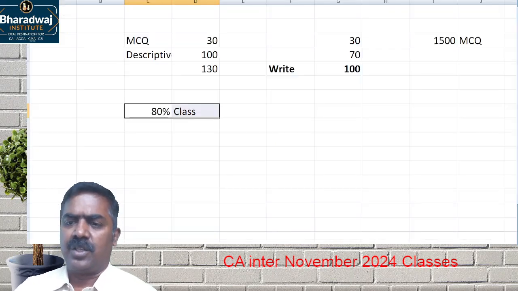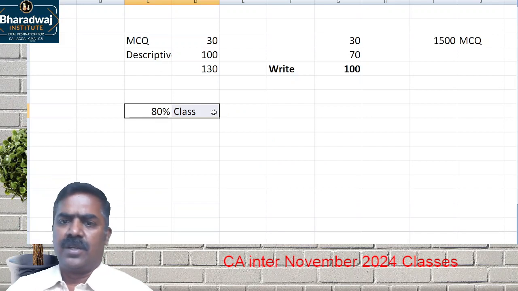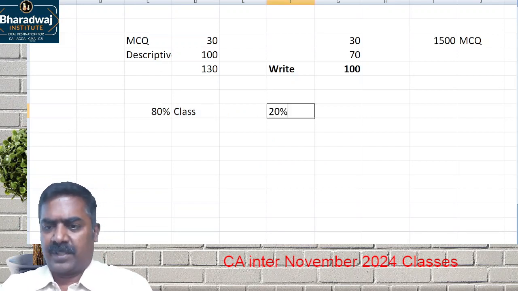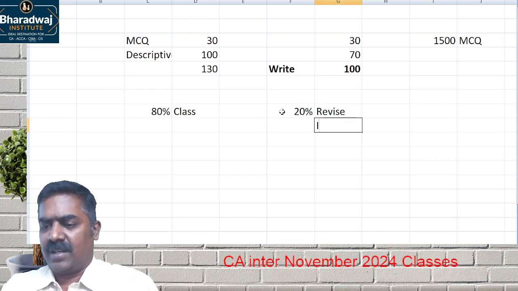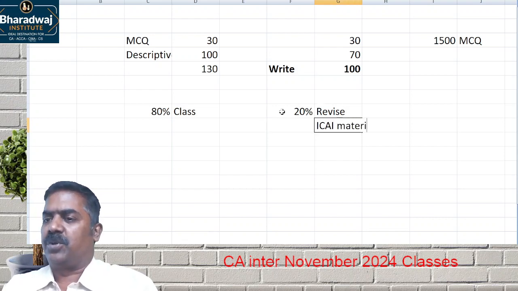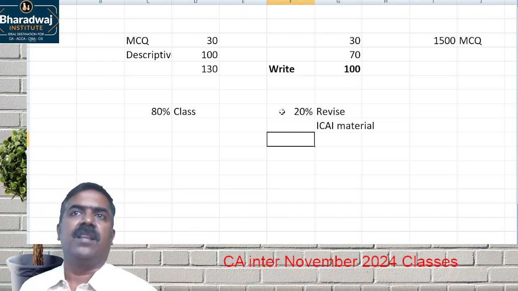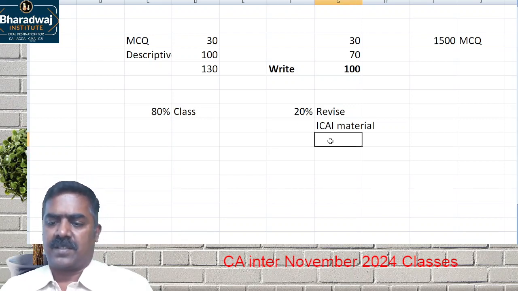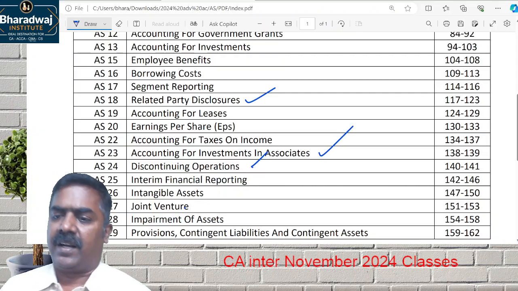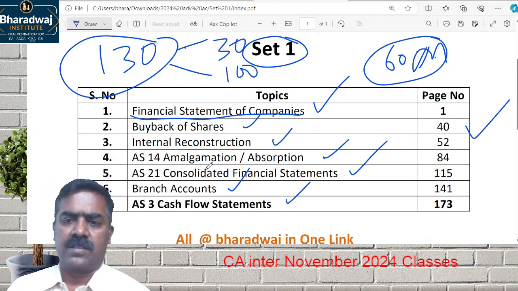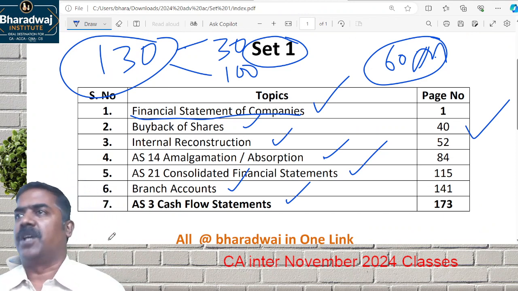That's why I said 80% of your learning is getting over in class itself. So what is the remaining 20%? Simple. Revise your classroom notes. Go through the ICA material, your problem solutions, and the chapter-end multiple choice questions they have given. Then take up the tests. Tests are mandatory, compulsory, because every chapter is important for the examination. Which chapter can I skip? No chapter you can skip.